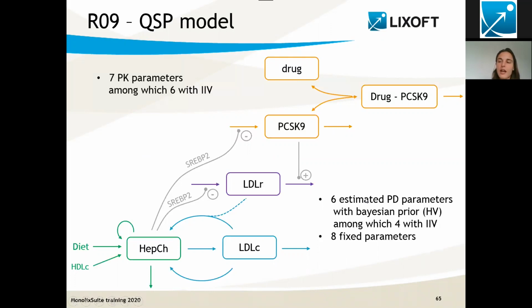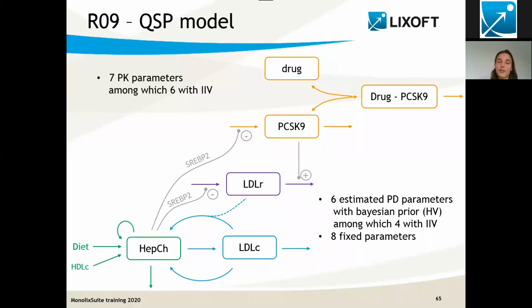And actually, the authors have done really an extensive literature search to find what are the typical parameter values, usually for healthy individuals. So what I have done is that I have taken these literature values as Bayesian priors. They represent healthy volunteers.